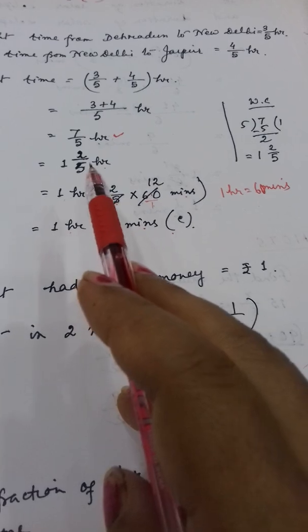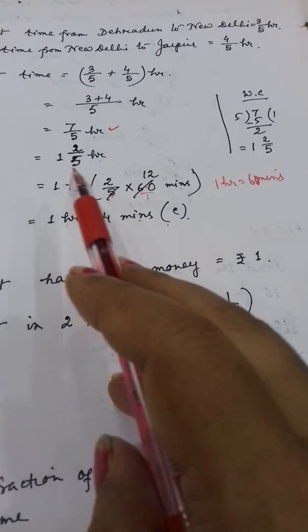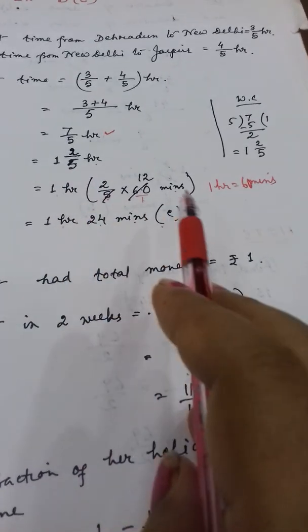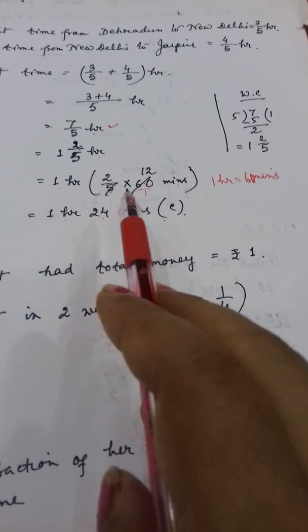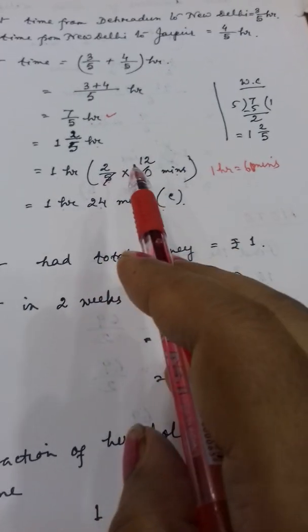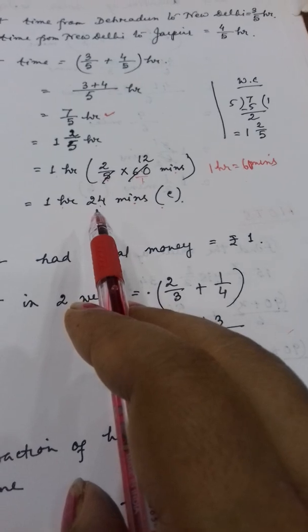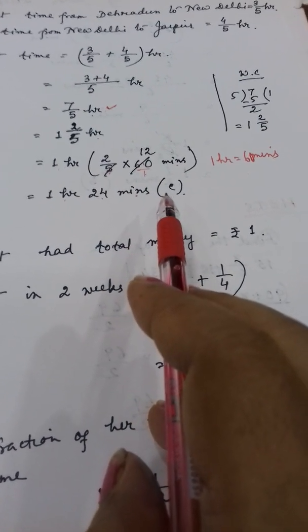1 of 2/5 hour means what? 1 is the whole number, it is 1 hour. Now this fraction you convert into minutes. 2/5 hour means what? 1 hour is equal to 60 minutes. So 2/5 means 2/5 of 60. If you do cancellation, numerator with opposite denominator, then it has come 24 minutes. That means option number C is the correct option.